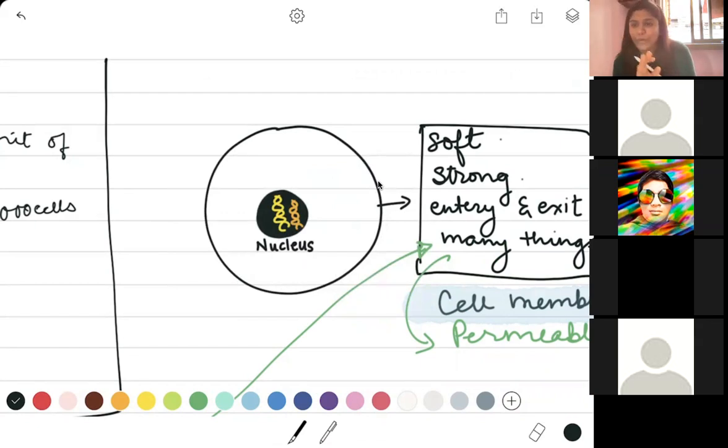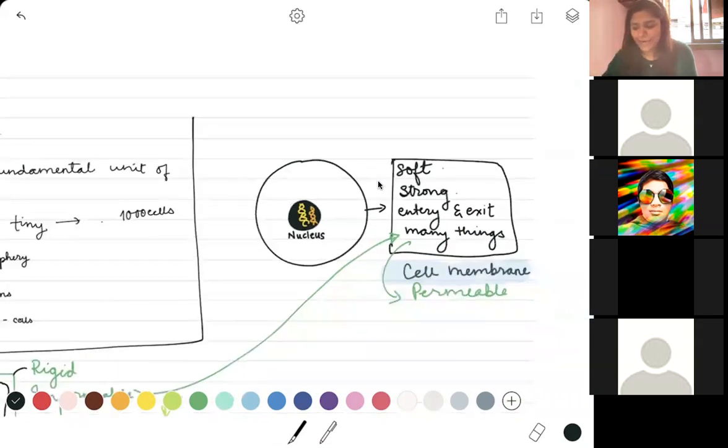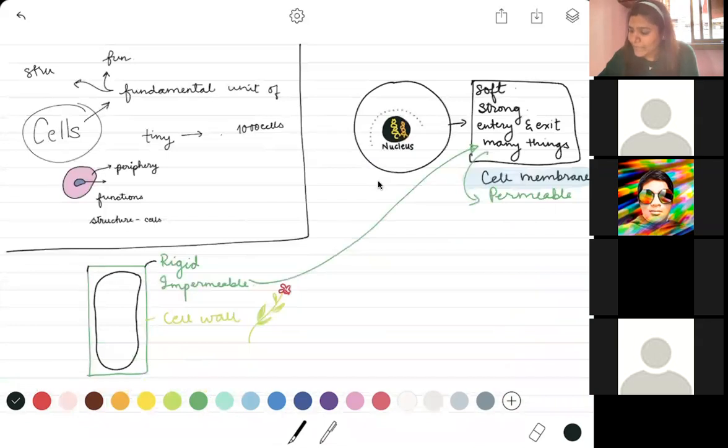The rest of the cells in your body are going to have a nucleus. Okay, I need you to note this down in your notebook. Even your plant cells are going to have a nucleus. So let's just take a nucleus and put it here. Can you tell me what is the difference between the nucleus of an animal cell and a plant cell by just looking at what I did over here? Do you see any difference in these images?